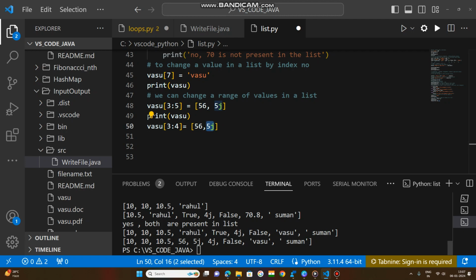After that, whatever values are there will be shifted to the right side. See what happened: 56 at the third index and 5j at the fourth index, which was True. After that, the rest of the values: 4j, False, Vasu, Suman.